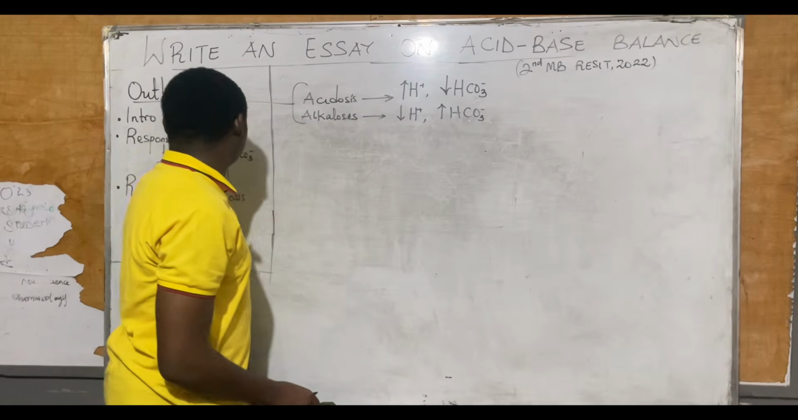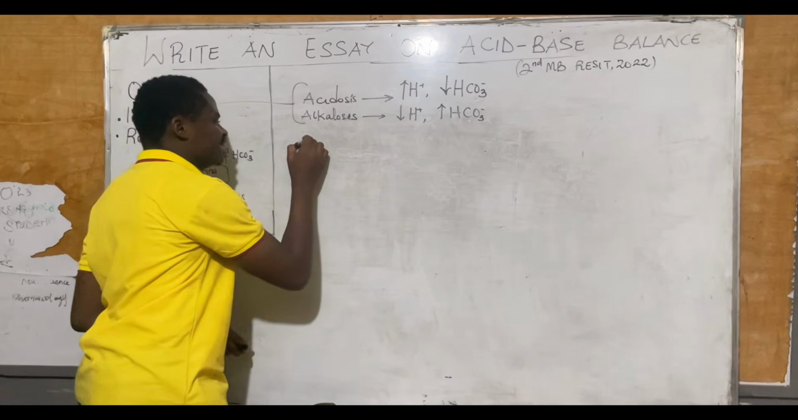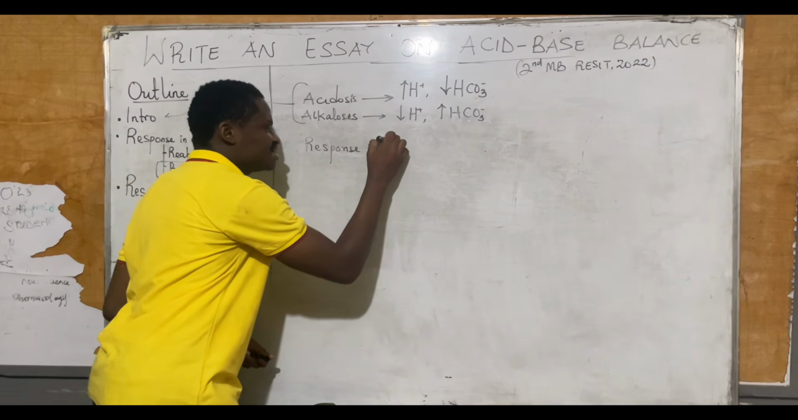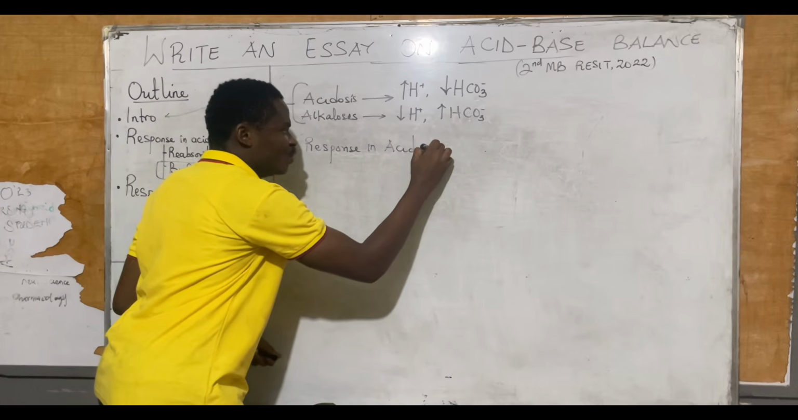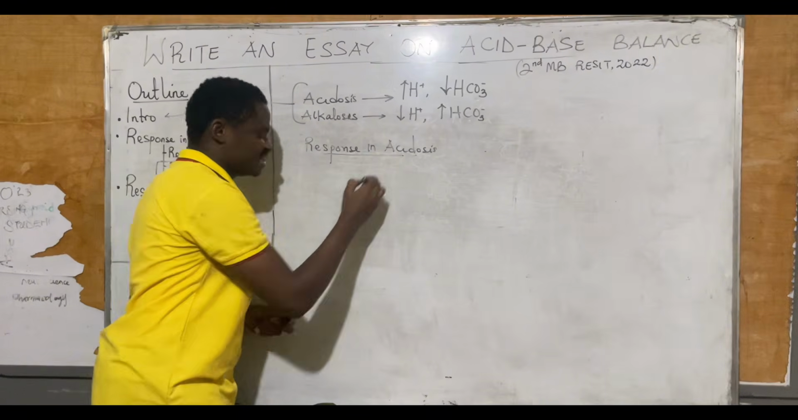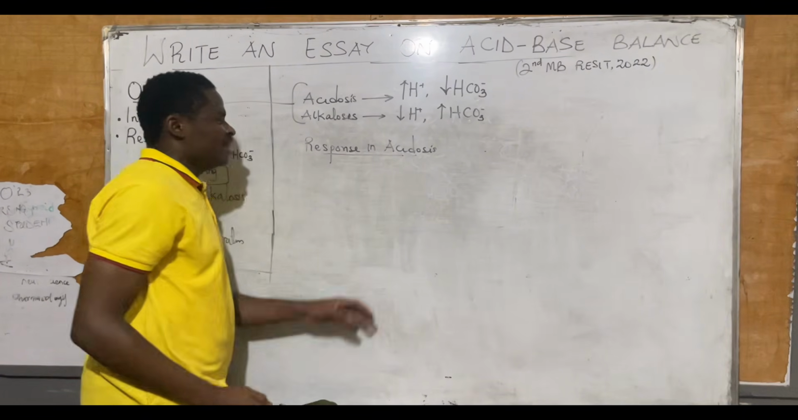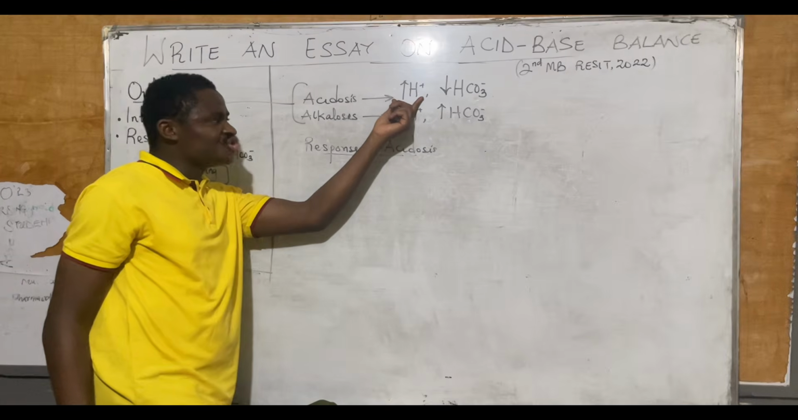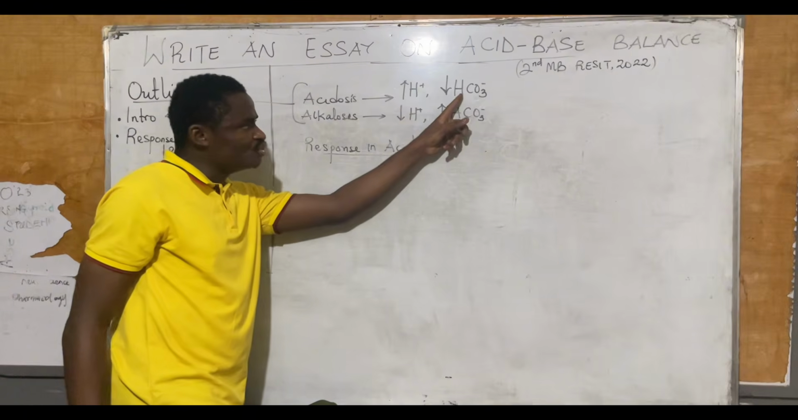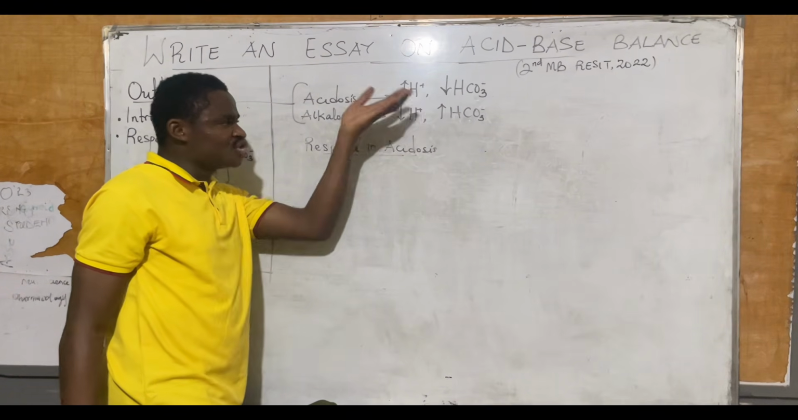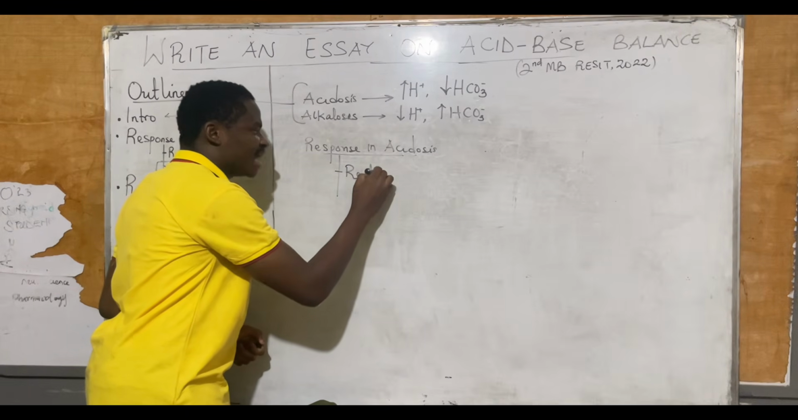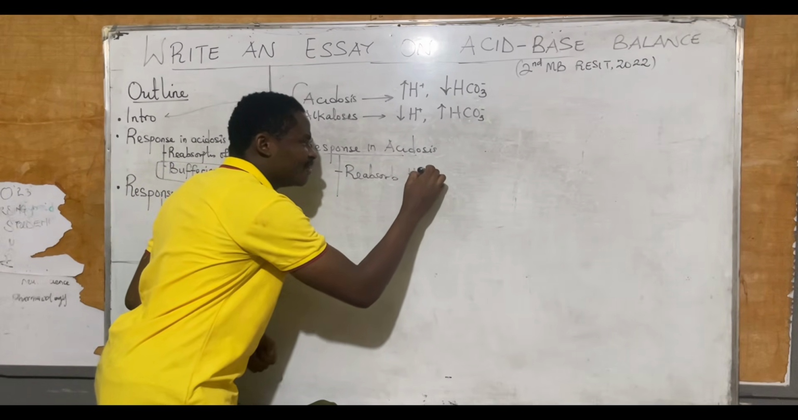Now for the response in acidosis, let's think about it together before I start answering the essay. Now what happens in acidosis? Think of it. In acidosis, you have much hydrogen ion and less bicarbonate ion. So what can you do to bring back these levels of bicarbonate towards normal? You can reabsorb all the bicarbonate.